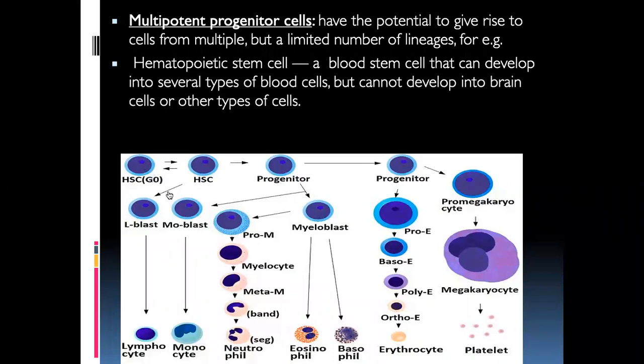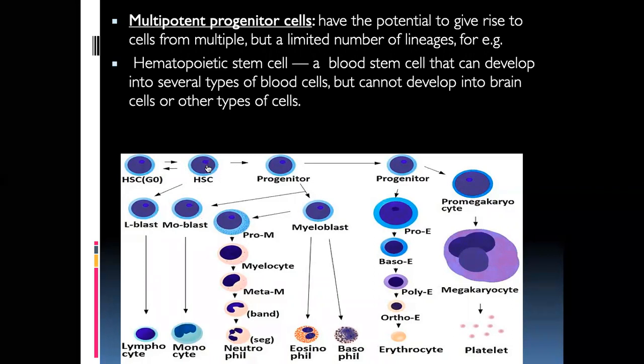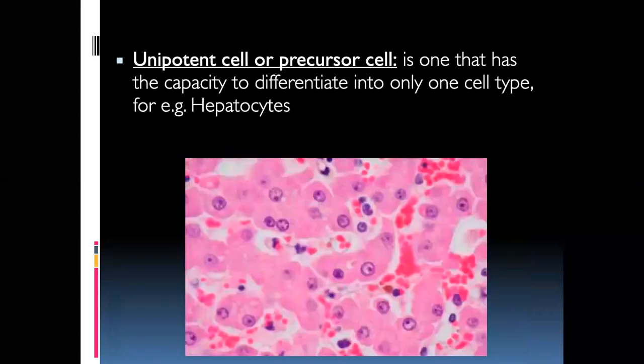One cell can give rise to various types of cells, and from there these are very differentiated ones. These are stem cells, these are differentiated cells. Once the differentiation is done, it will give rise to only one specific type of cell. So these cells are unipotent cells, and these are multipotent cells. These are unipotent cells, or precursor cells, like hepatocytes. Only one cell type we are getting. These are the hepatocytes present in the liver. Hepatic refers to liver. Liver cells are unipotent cells.